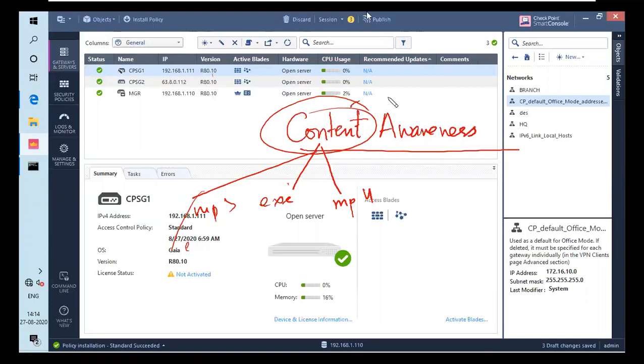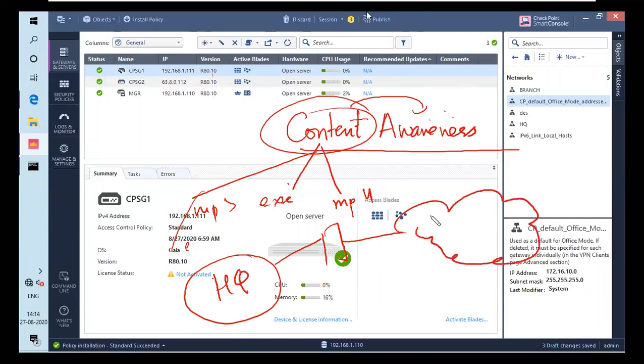So what does the content awareness blade in a firewall mean? Basically, if you are in a corporate network, let me type headquarters, and you are connected to a firewall, and the firewall is connected to the internet. If I install the content awareness blade on this firewall and specify that you can't download exe files from anywhere, you can't do anything with the exe files.